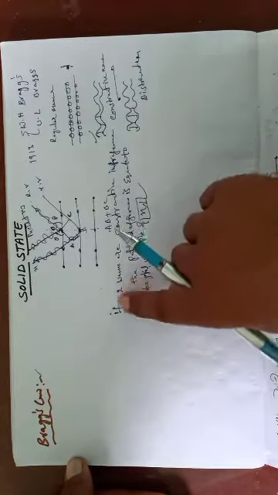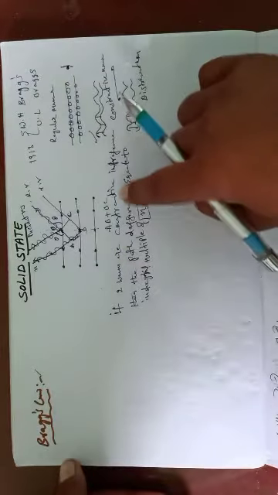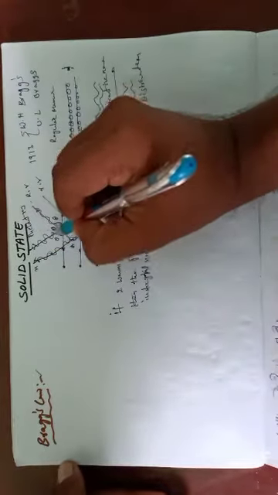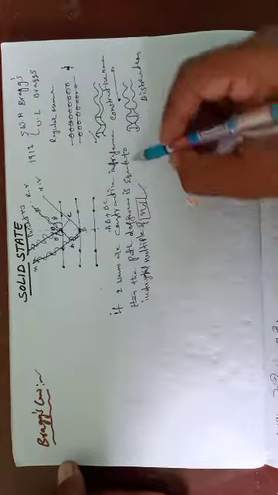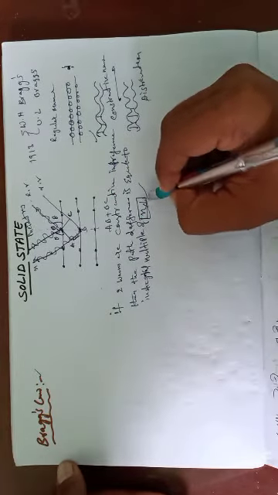It means two waves are in a constructive manner, constructive interference. Then the path difference is equal to n lambda, an integral multiple of lambda.